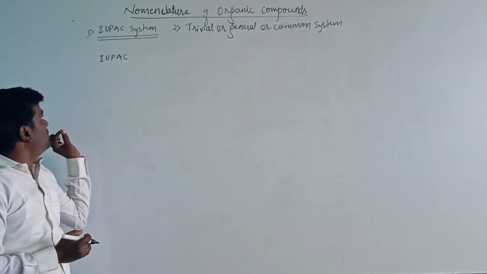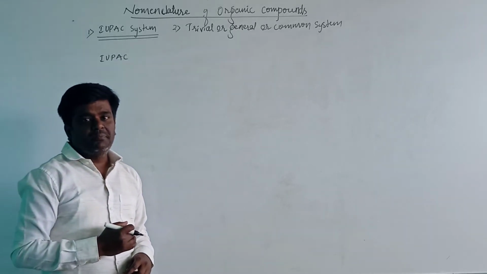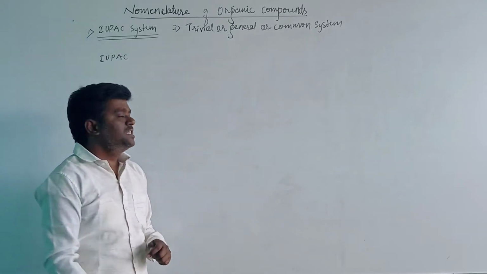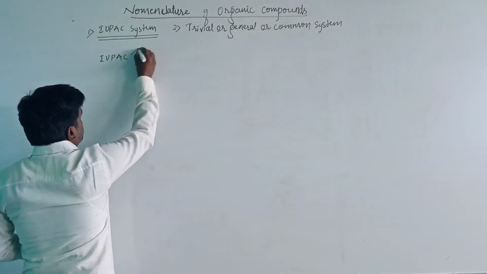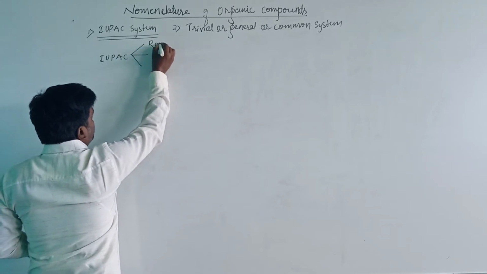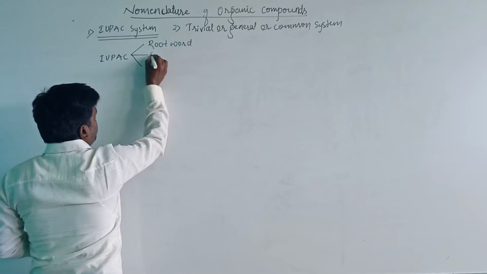According to the IUPAC system, for the nomenclature of an organic compound, the system consists of three parts. First one, root word. Second one, suffix.